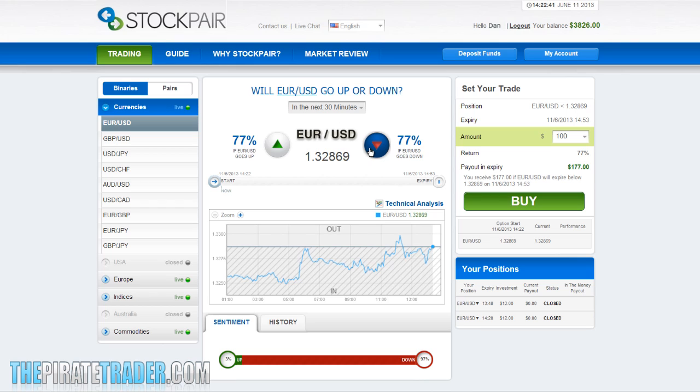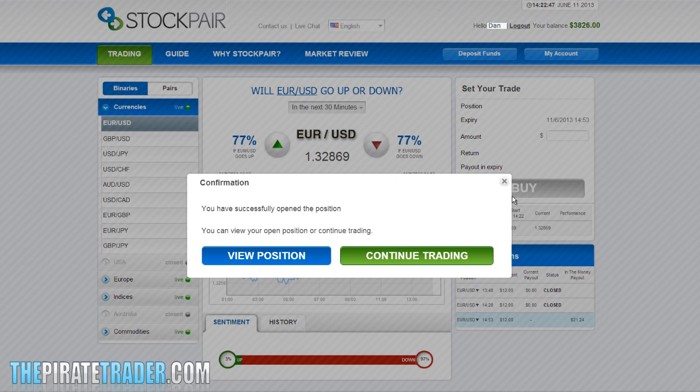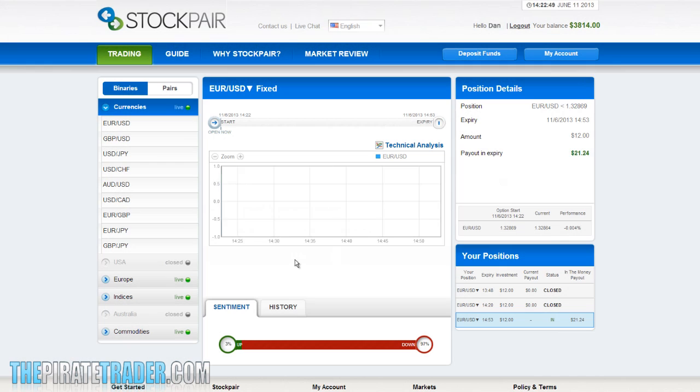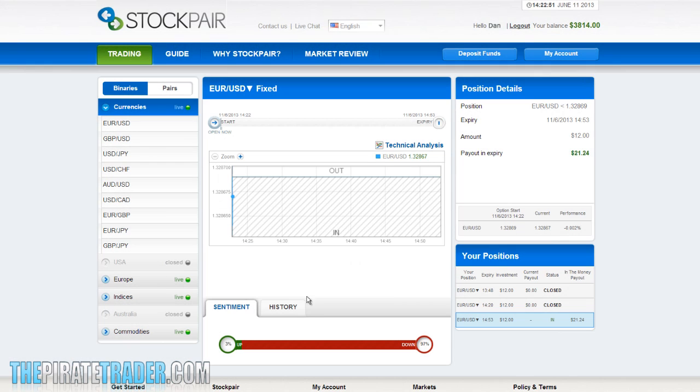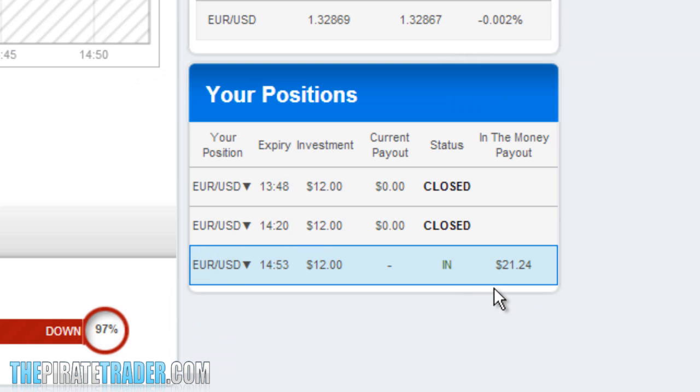The second step is entering the amount. We'll select Other, and we'll enter the amount of $12 here, and click Buy. Let's hit the View Position button, and we're on. Now, I'm trading the Euro-USD, but as I said, you can select any currency pair that you feel comfortable with.